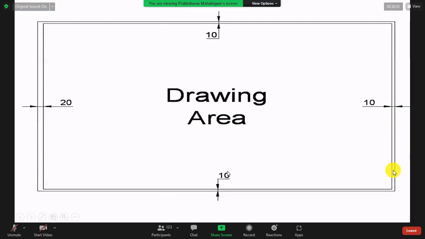Normally when you print on paper, they will ask you what is the right margin, what is the left margin, what is the top margin, what is the bottom margin. Like that you will give. Here, the computer will not give it, you want to draw. You give 20 and we will measure this distance. All the dimensions here are in millimeters, right? 20 millimeter means 2 centimeter. 2 centimeter gap, about 1 centimeter.